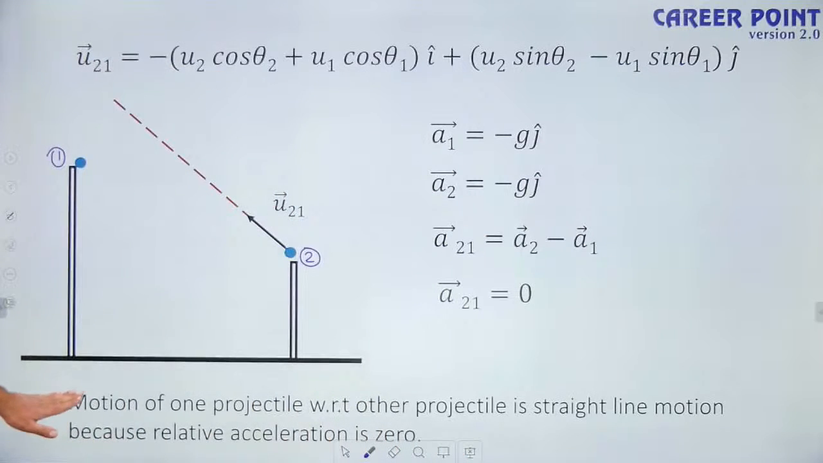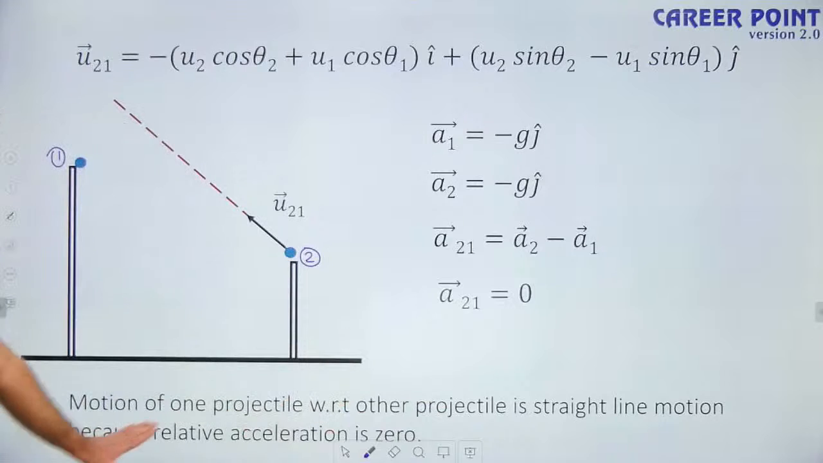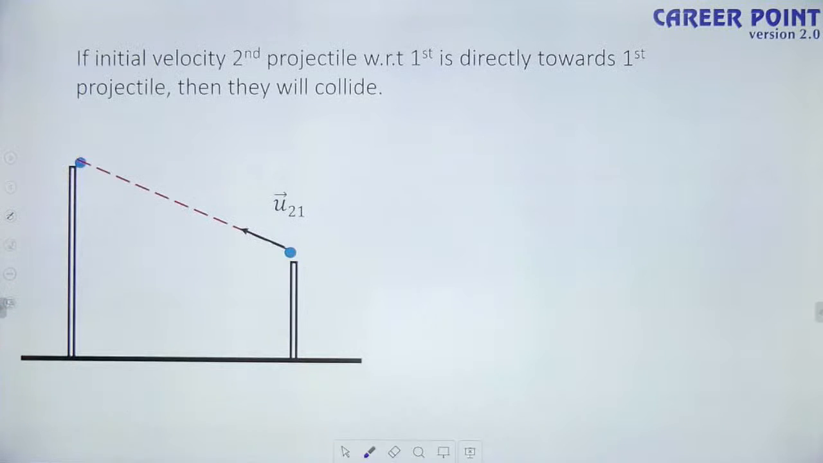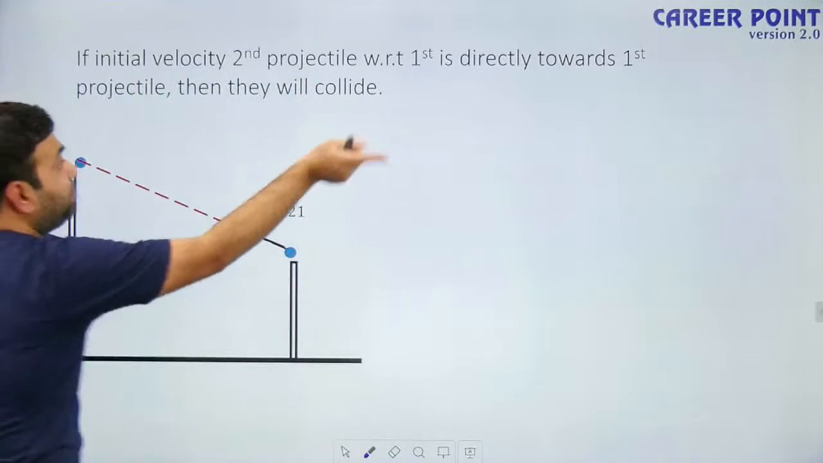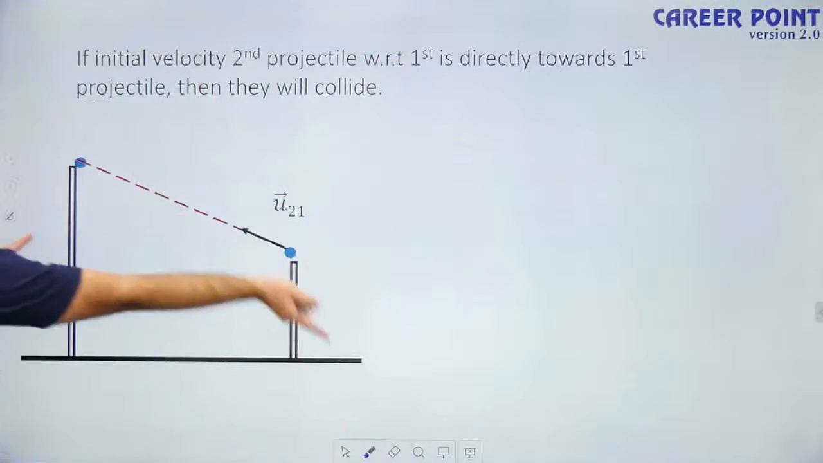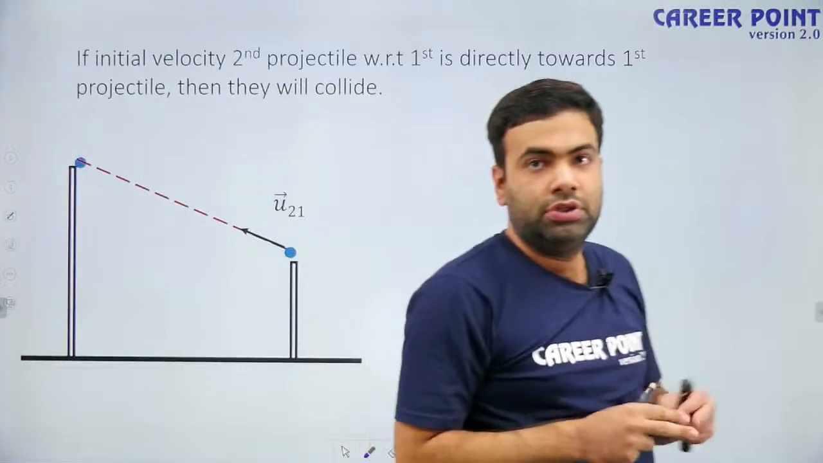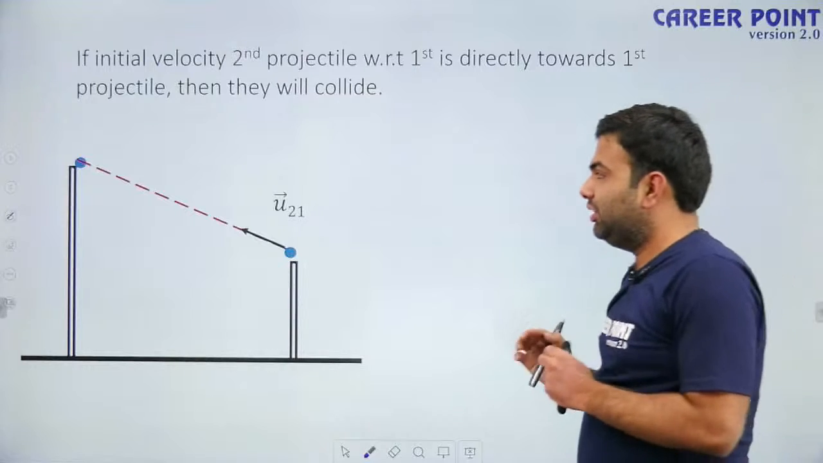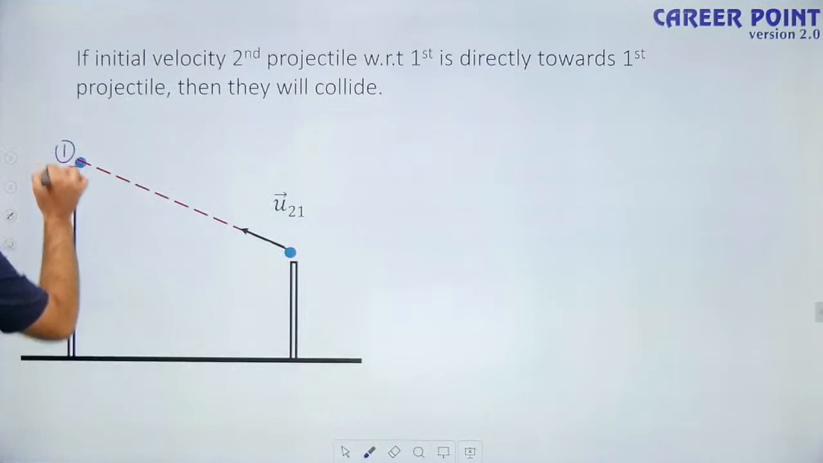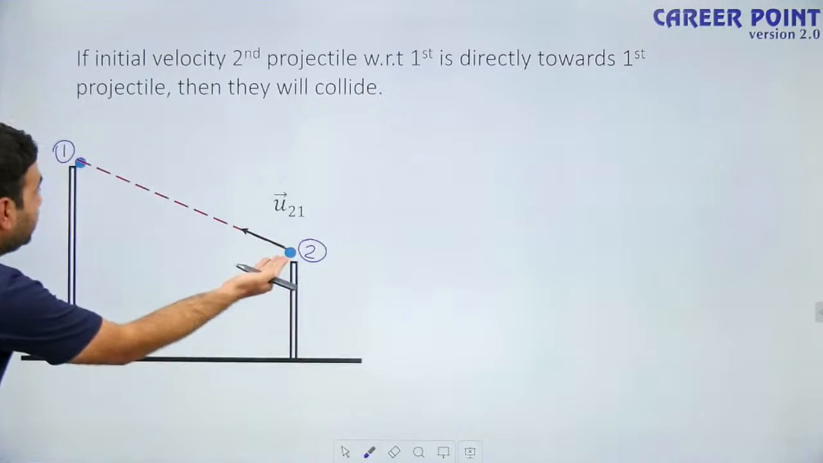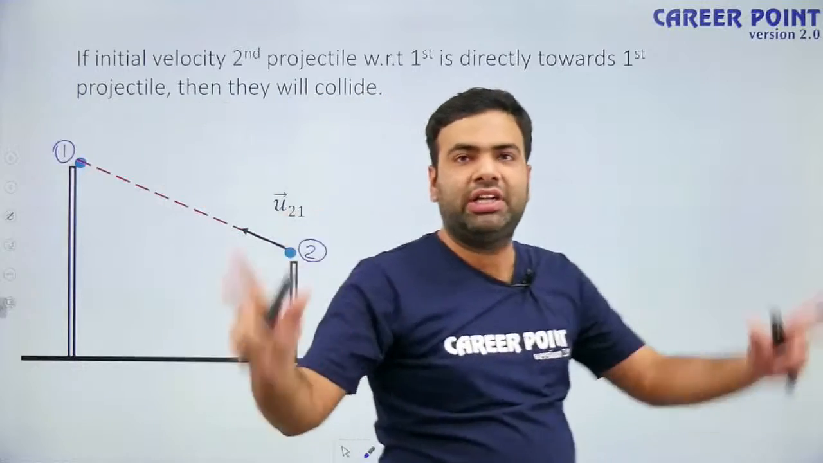So we can say, because the motion of a projectile with respect to another projectile is straight line motion, because relative acceleration is 0, the condition of collision is: if the initial velocity of the second projectile with respect to the first projectile is directly towards the first projectile, then they will collide. This is a very important thing: if as observed by the first particle, the velocity of the second particle is directed toward it, then only they will collide. This is the only condition.